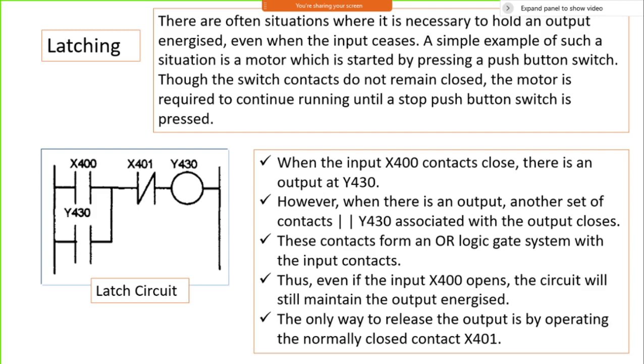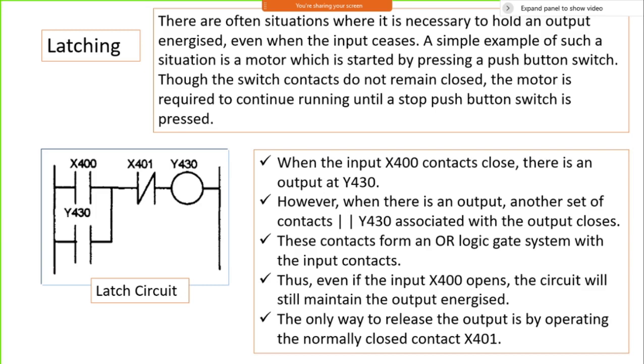When you press the on button, the relay gets activated and power starts operating, but your push button comes back because of the spring action. But power is continuously working. Pressing the on button again will not affect your output, and that kind of operation is called a latching circuit.